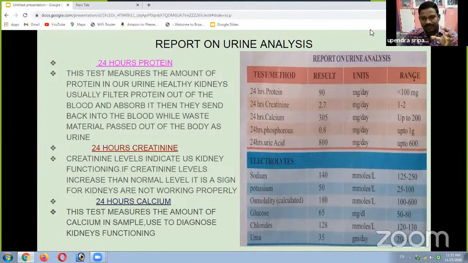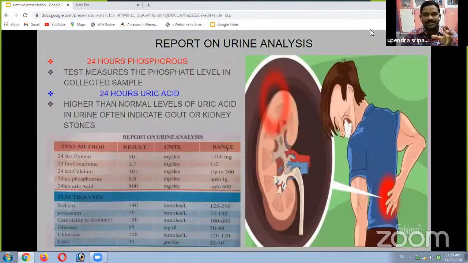All these 24 hours protein and creatinine, calcium, phosphorus, and uric acid tests indicate to us how our kidneys are functioning. And 24 hours uric acid test, if uric acid level is higher than normal level, it is called kidney stones. In this way, different types of kidney diseases, urinary diseases are diagnosed by this urine test.